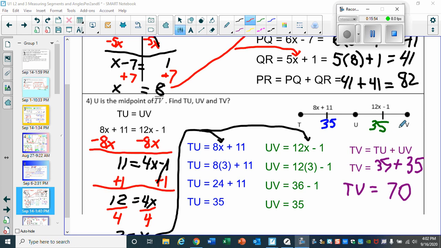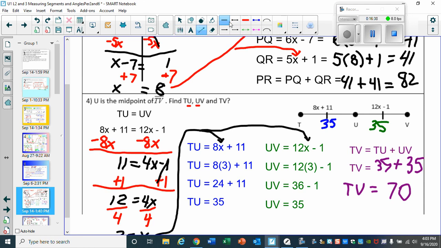Now, problem 4 is similar to problem 3. Turns out U is your midpoint. And we see that TU is congruent to UV, so you could set TU equal to UV. In this case, 8x plus 11 equals 12x minus 1. So now for this problem, the variable term on the left is usually larger, but in this case, the variable term on the right is larger. So we're going to move this 8x across the equal sign.